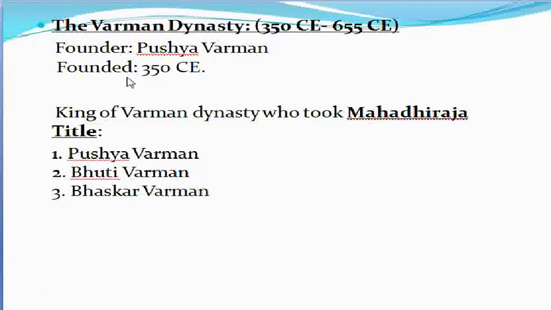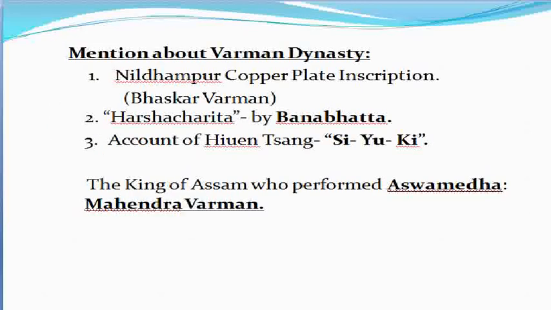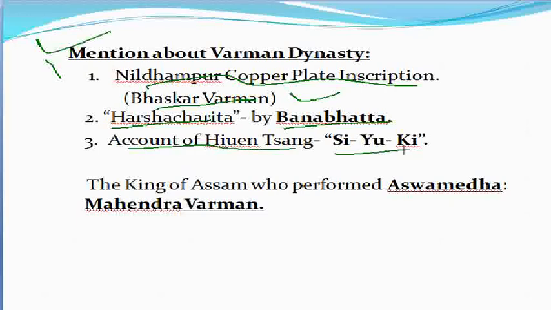Moving on to the next, about the Varman dynasty. Mention of the Varman dynasty is found in the Nidhanpur copper plate inscription of Bhaskar Varman, and also the Harsha Charita, a book by Banabhatta, and also the account of Hiuen Tsang, that is Si-Yu-Ki.